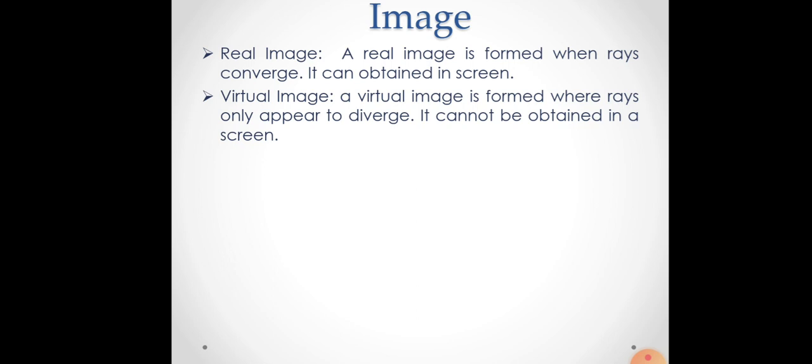And what is a virtual image? A virtual image is formed when rays only appear to diverge. It means that the rays actually don't meet, rather they diverge. It cannot be obtained on a screen. So a virtual image cannot be obtained on a screen.